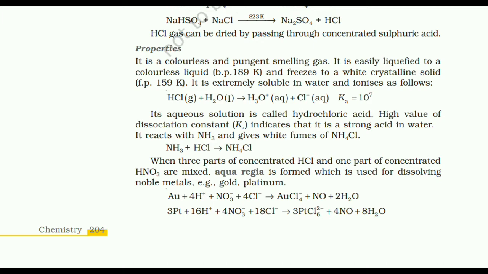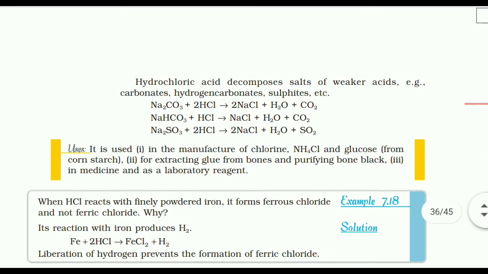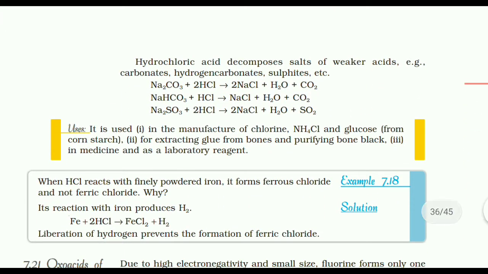It reacts with ammonia and gives white fumes of NH4Cl. When 3 parts of concentrated HCl and 1 part of concentrated HNO3 are mixed, aqua regia is formed, which is used for dissolving noble metals like gold and platinum. Hydrochloric acid decomposes salts of weaker acid, example carbonates, hydrogen carbonates, sulfites, etc.